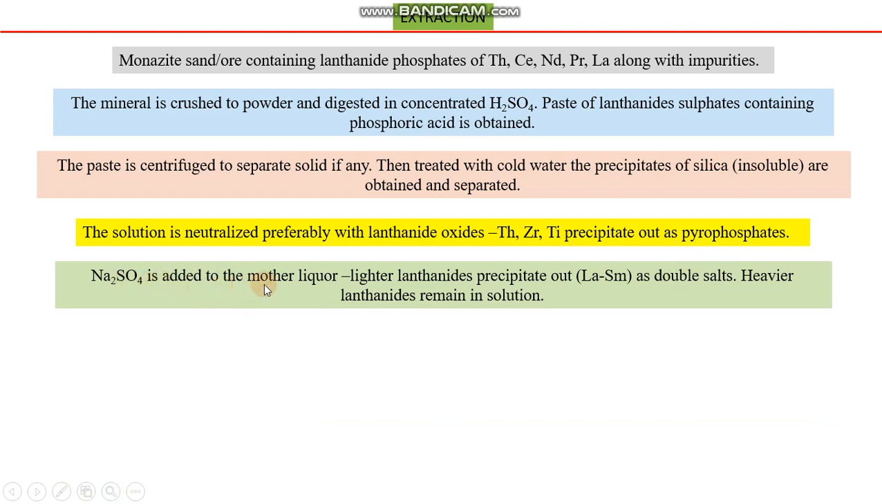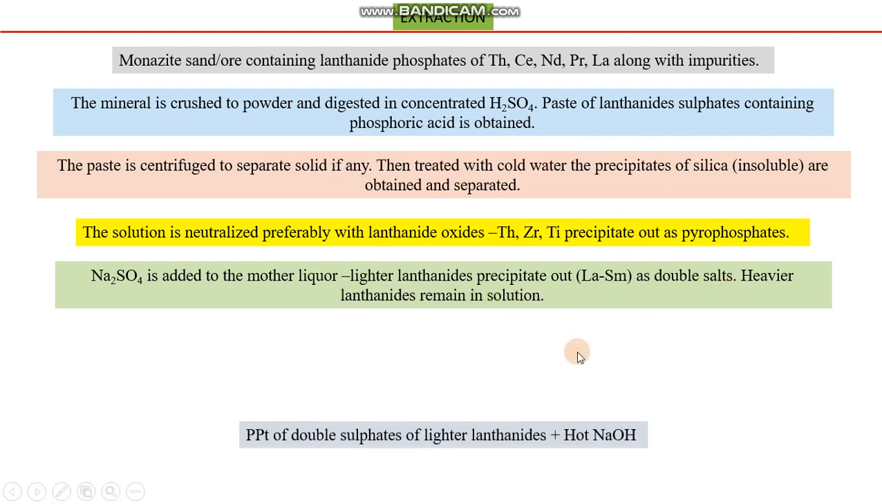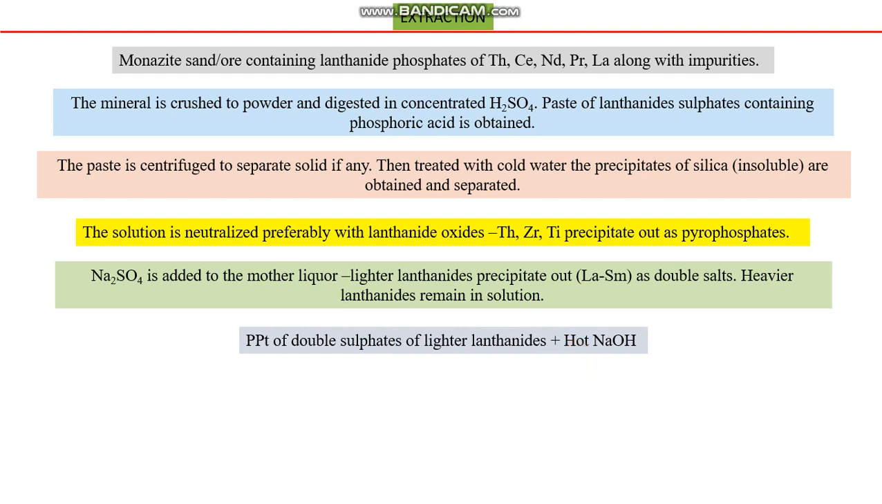Sodium sulfate is then added to the mother liquid obtained from the upper step, where lighter lanthanides precipitate out. These lanthanides are obtained as solid, and the heavier lanthanides remain in solution. So now lighter lanthanides are separated from heavier lanthanides, and the precipitates of lighter lanthanides are generally double sulfates or double salts of sulfates. They are treated with hot sodium hydroxide, and their hydrated oxides are obtained comparatively in